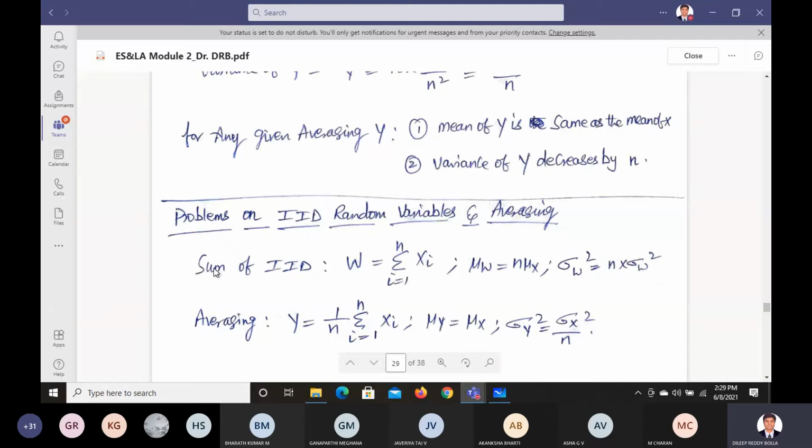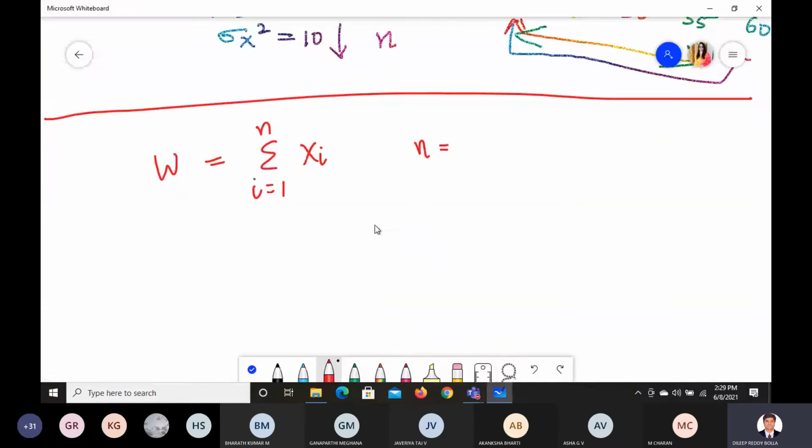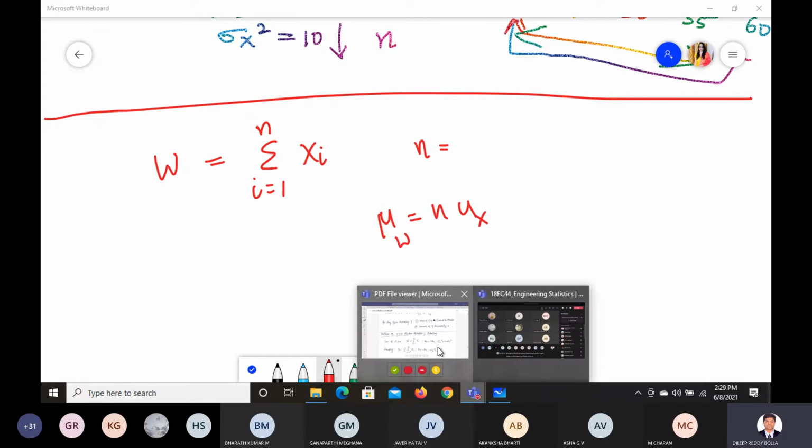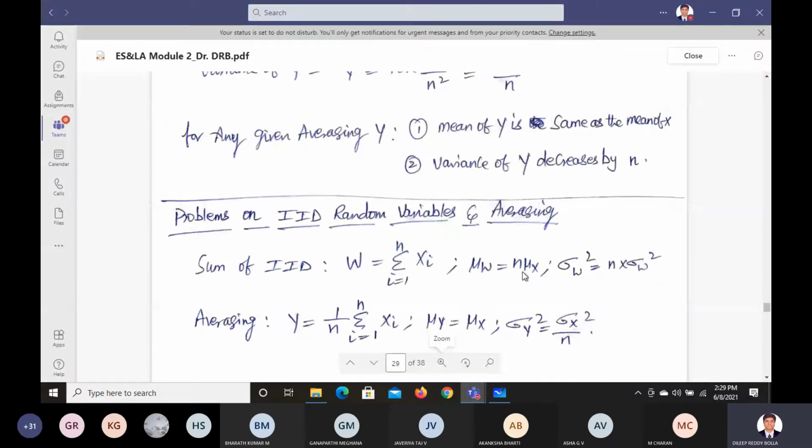So finally, to summarize on IID: the formula for W is what? W is to find the sum of the numbers, the summation i to n of xi. And if you want to find the mean of that, mu of W is n times mu x.